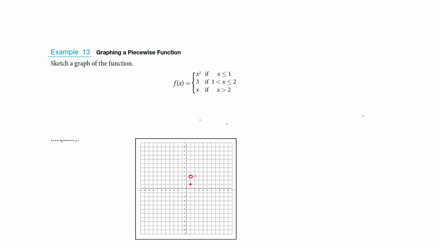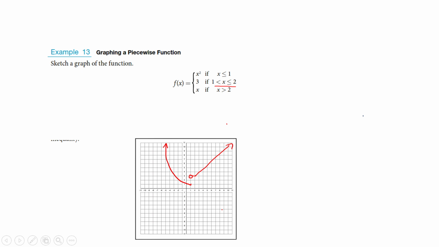Now let's start building the rest. I have x squared when x is less than or equal to 1. Well, that started here, and x squared is that shape that you should know. And I'm going to just stop it right there. Now, between these two endpoints, it was always 3. So I'm going to just connect them. And now here, when x is greater than 2, that's a line. Y is x. That's the identity function. It's up 1 over 1, up 1 over 1, up 1 over 1, and you would get that line like this.